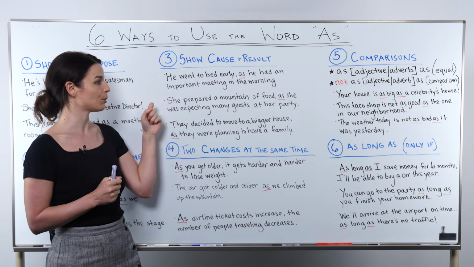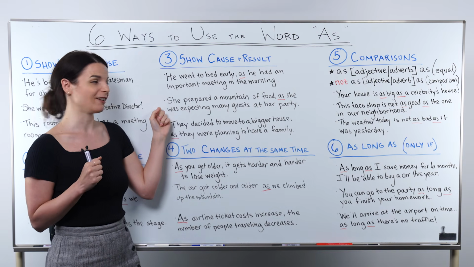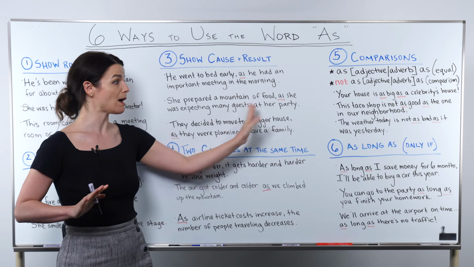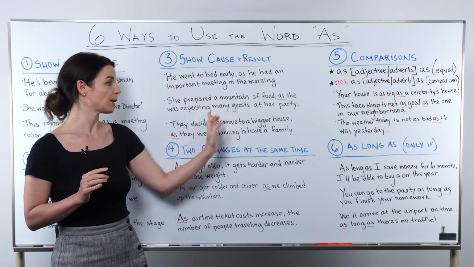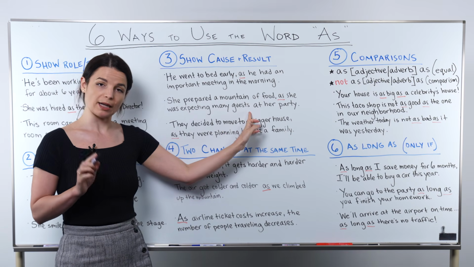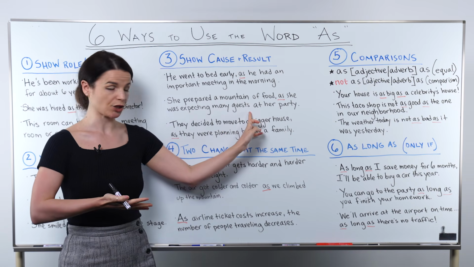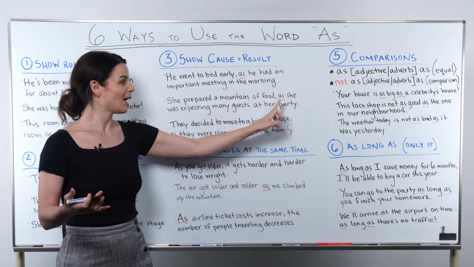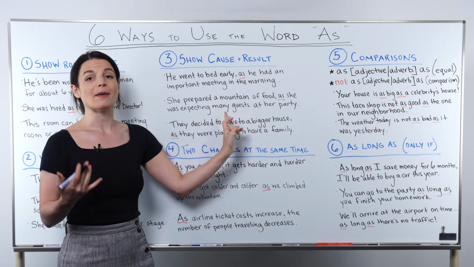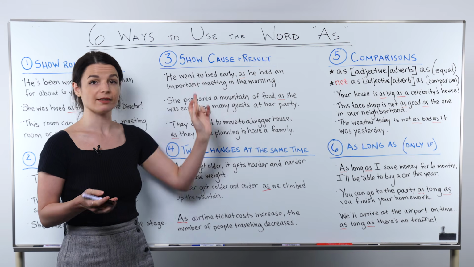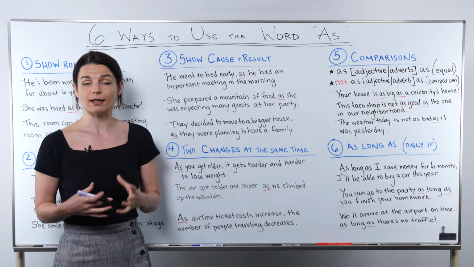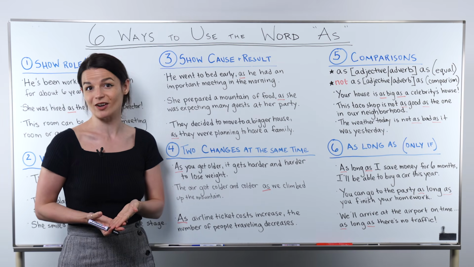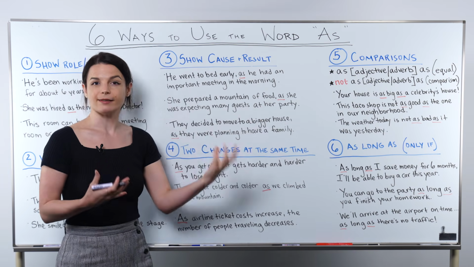Let's look at the next example. "She prepared a mountain of food as she was expecting many guests at her party." So again, we have this cause-result relationship. She prepared a mountain of food. This is the result, the outcome. And why? She was expecting many guests at her party. This is the cause. So again, we can think of this as meaning because. "She prepared a lot of food because she was expecting a lot of guests at her party." So as expresses the same idea.